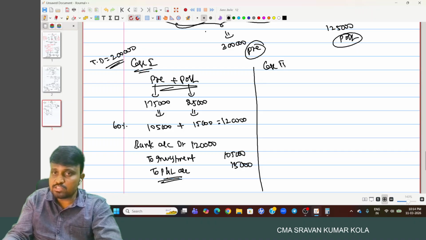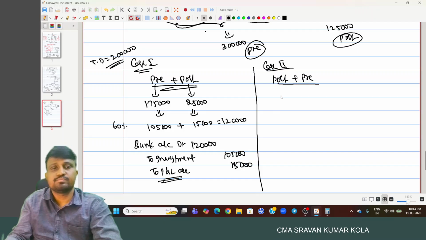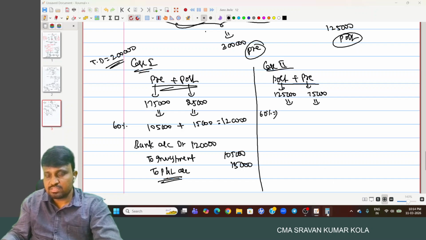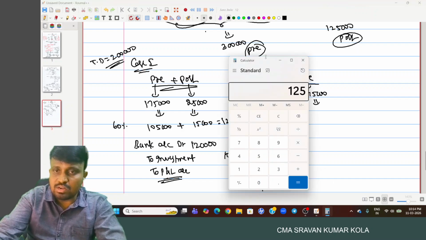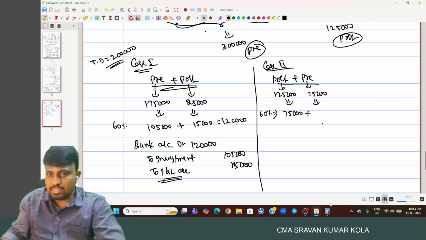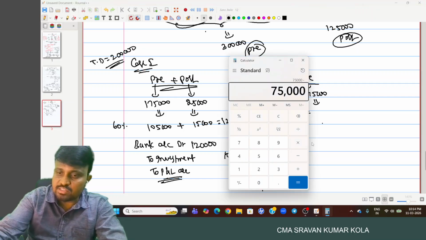Okay. Then case 2, completely use post first and later use pre. Post is how much amount? 1,25,000. Pre is the remaining 75,000. And out of that, our part is 60%. So 1,25,000 into 60%, 75,000, and the remaining 45,000.